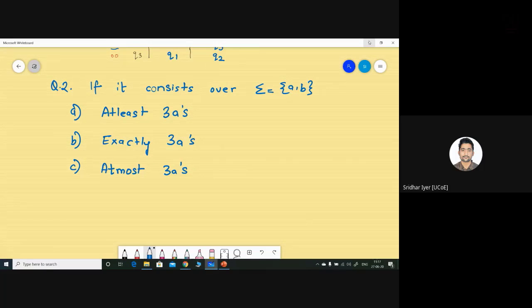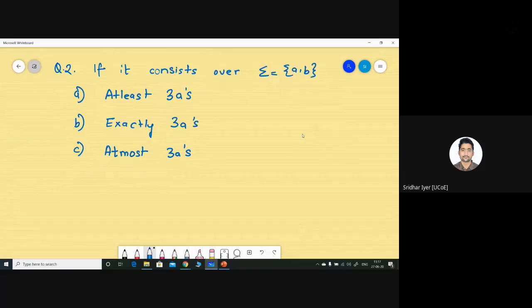You have to create a single table where you have to design a finite state machine over the alphabets A, B, where the first sub question is it should accept at least three A's. Second sub question is exactly three A's, and final one is at most or maximum three A's. Okay, so construct a table. Let me know how many states would be there, and after that you can start solving this particular question using a single table.